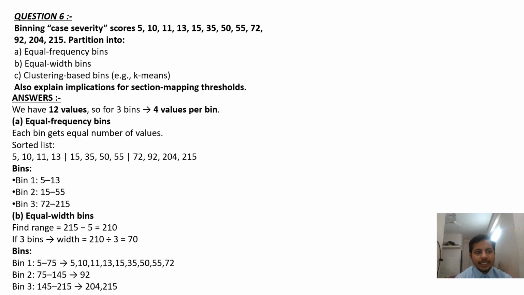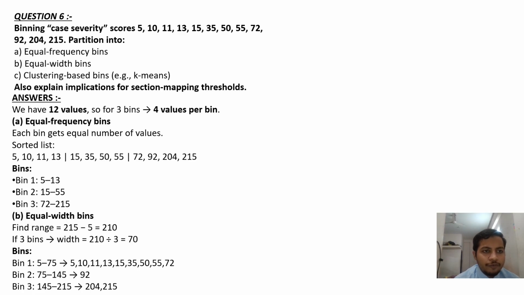Now moving to question number 6. Given case severity scores 5, 10, 11, 13, 15, 35, 50, 55, 72, 92, 204, 215, partition into A, equal frequency bins. We have 12 values. So for 3 bins, 4 values per bin. Each bin gets an equal number of values. Sorted list will be 5, 10, 11, 13, 15, 35, 50, 55, 72, 92, 204, 215. Bins here: bin 1, 5 to 13; bin 2, 15 to 55; bin 3, 72 to 215.